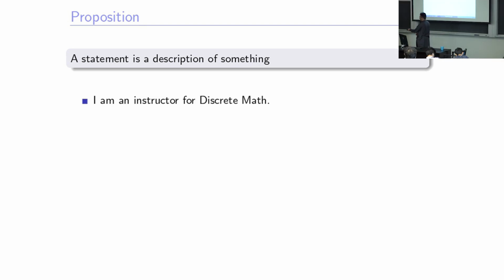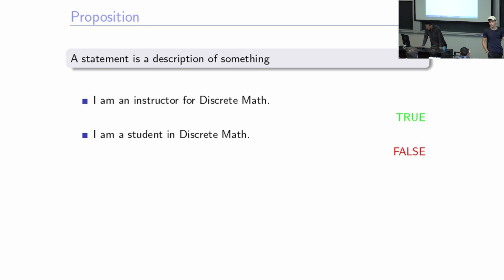So a statement is a description of something. So, for example, I am an instructor for the discrete math course. It describes the course, it describes the instructor, it describes myself. It's a description of one or more things. That's why we call it a statement. This is a true statement, happens to be true because I am the instructor of a discrete math course.